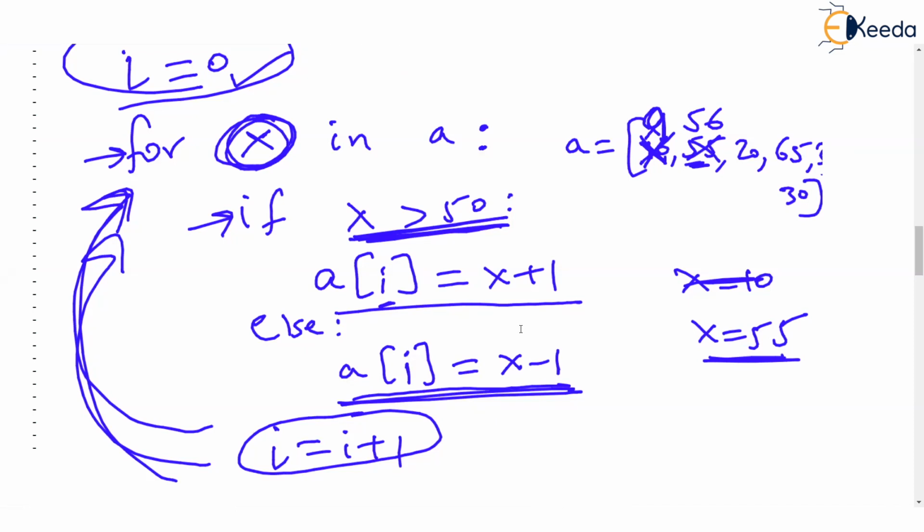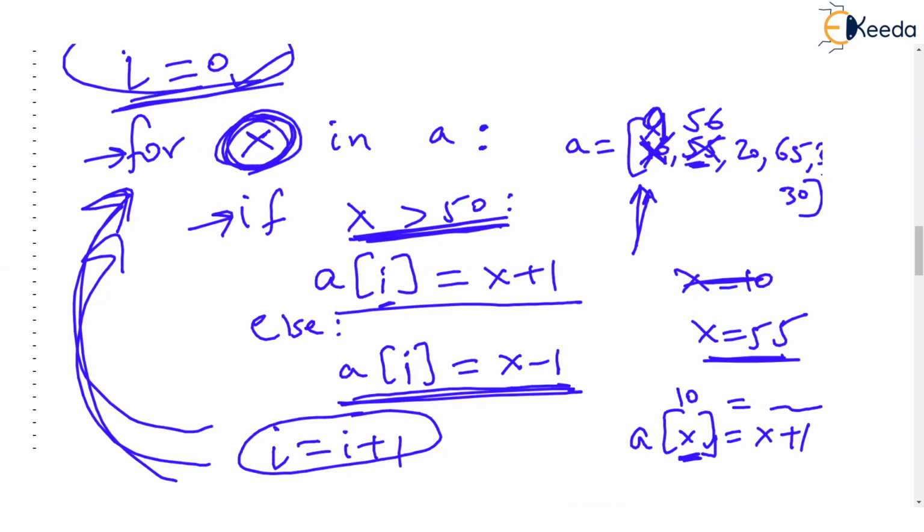Such a grammar won't be meaningful. What you have written here, I'll just reproduce it. ax is equal to x plus 1. Now ax is equal to x plus 1 can't be thought of. Because you see, x is going to be 10 the first time, a value in the list. So you are then saying a10 should become equal to something. Because x is a value in the list. And then a10 is not even possible because that element is not there. But I hope you have understood this code where we are using an index.